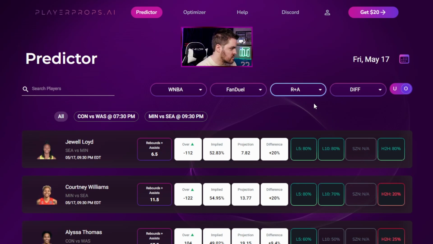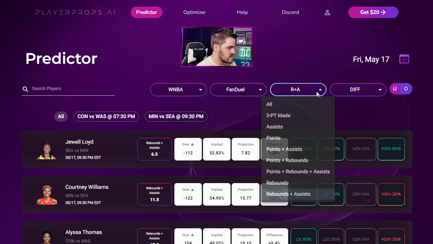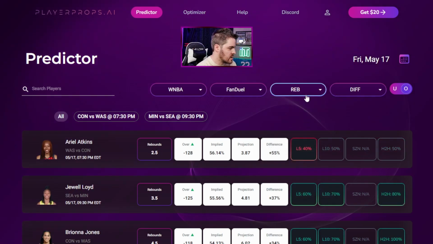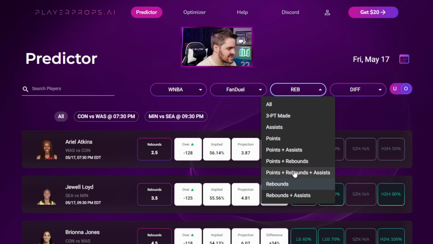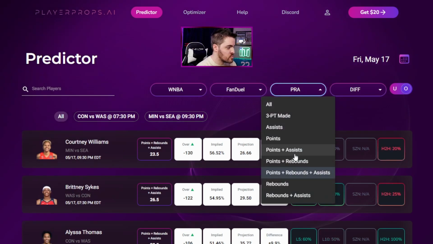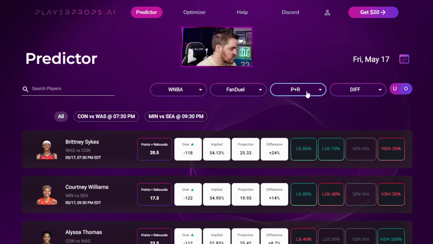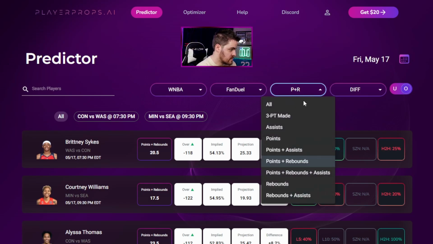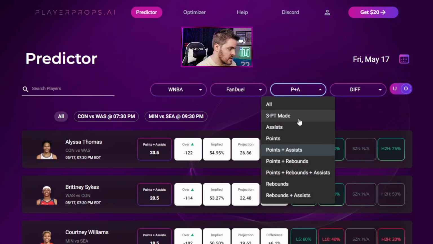20% is the highest on rebounds and assists. Courtney Williams is a higher difference on just that instead of doing PRA. I'm just going to go through these real quick. I don't like 2.5 rebound stats. It's too low. I don't like rebound and assist stats to have super low lines. I like the stats, but I don't like super low lines. Brittany Sykes, points and rebounds, 24%. I like that. I don't like any of those.